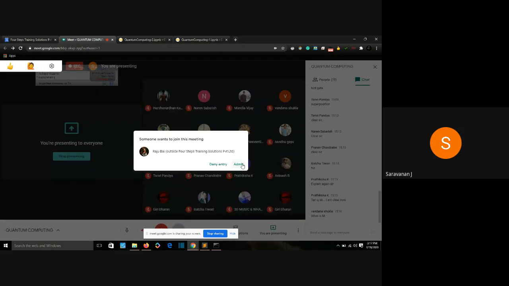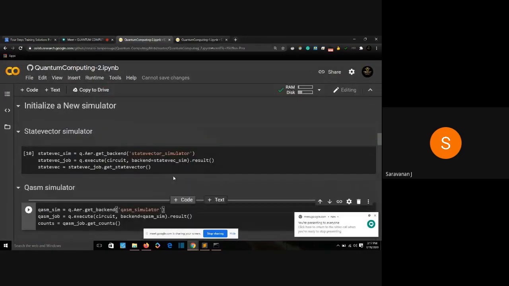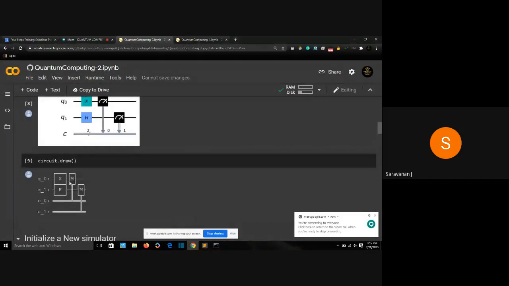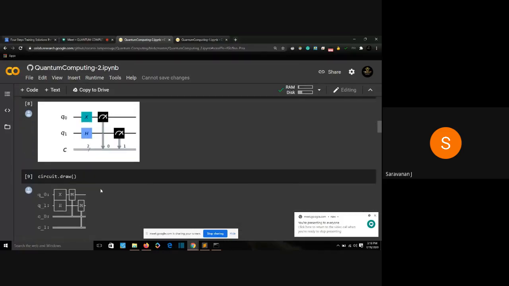What is M? Which M are you asking about? The measure. Yeah. This M stands for measuring. As I said, I'm measuring my 0th qubit with my 0th classical bit, right? So M stands for measuring. Measuring my 0th qubit using my 0th classical bit, and first qubit using my first classical bit. M stands for measure.